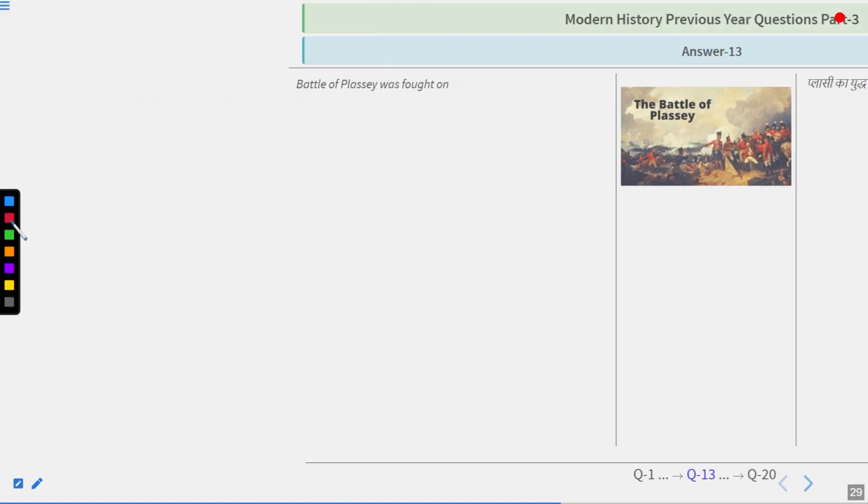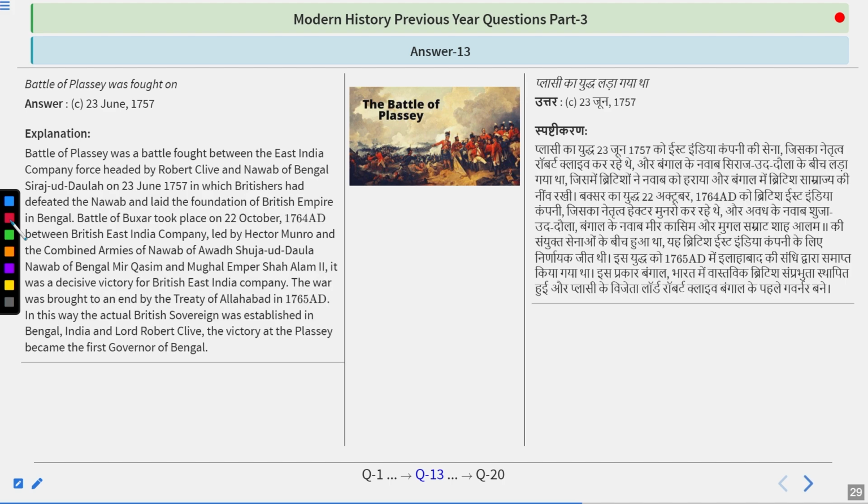So the answer of this question is 23rd June 1757. So Battle of Plassey was a battle fought between the East India Company led by Robert Clive and Nawab of Bengal Sirajud-Dowla on 23rd June 1757, in which the Britishers defeated the Nawab and laid the foundations of British Empire in Bengal.